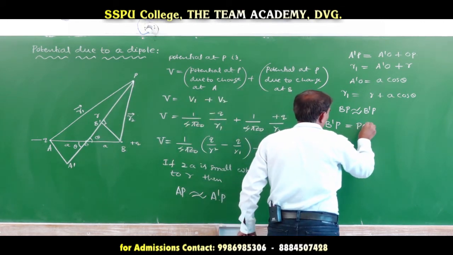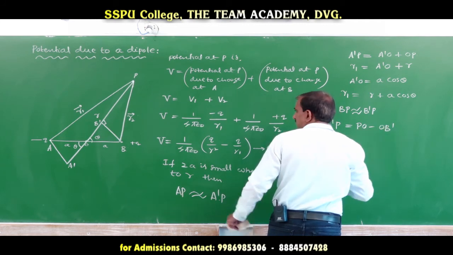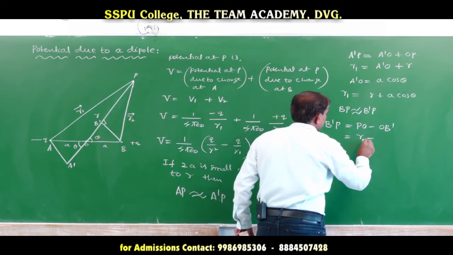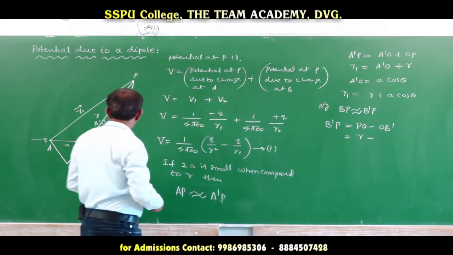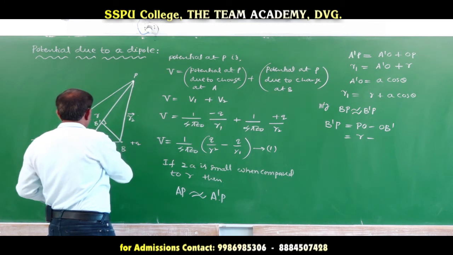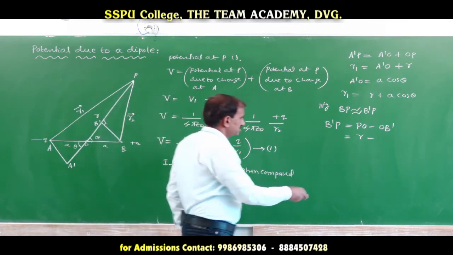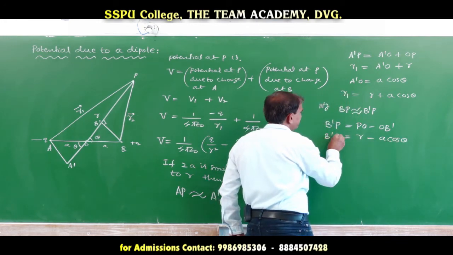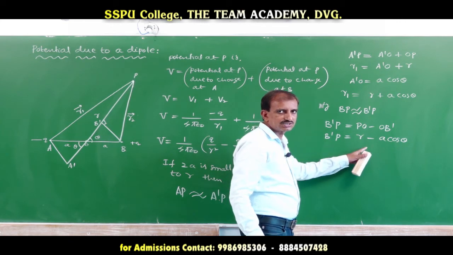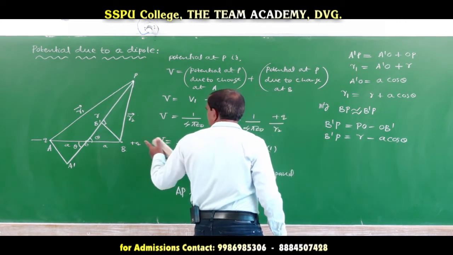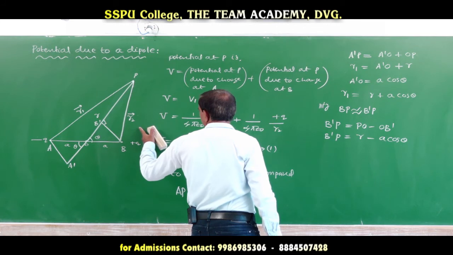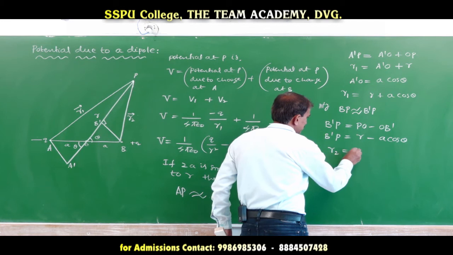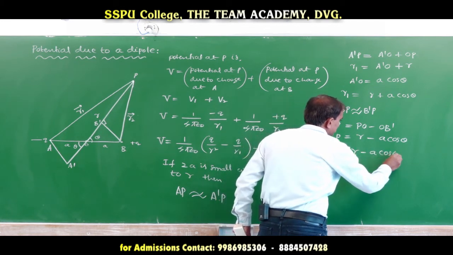PO is equal to R, so this is R minus OB dash. Again, this OB dash is equal to a cos theta. So, B dash P is equal to R minus a cos theta. B dash P is equal to R2, since B dash P is approximately equal to BP. Therefore, R2 is equal to R minus a cos theta.